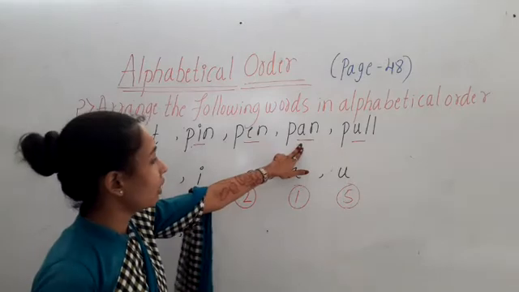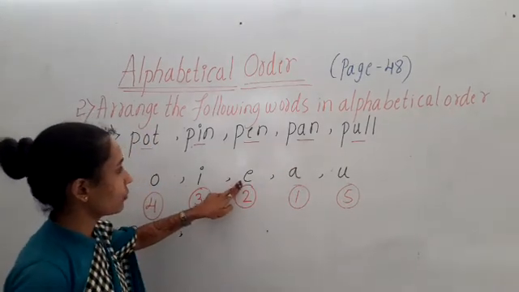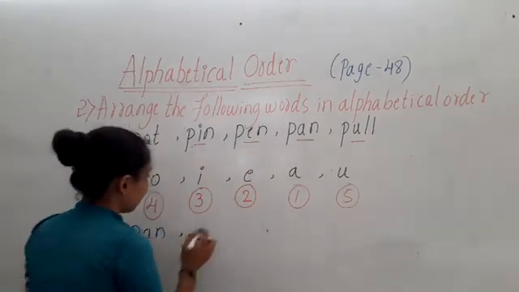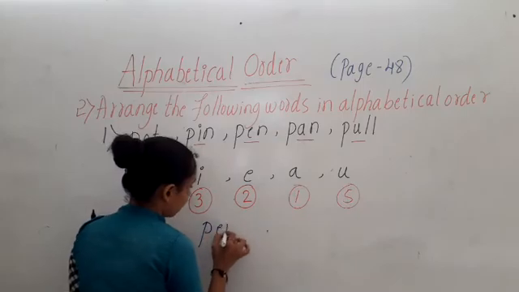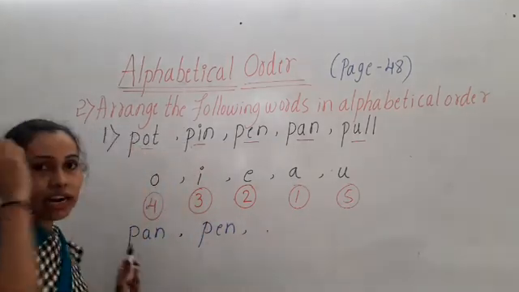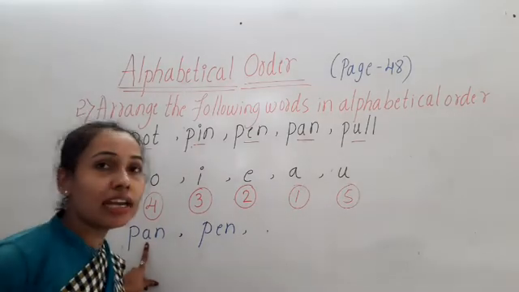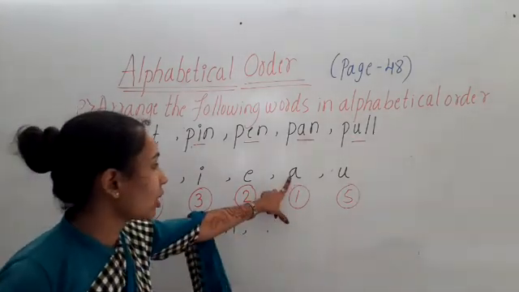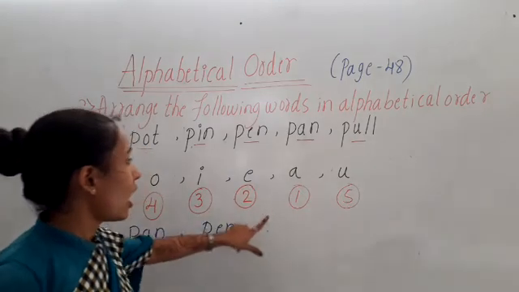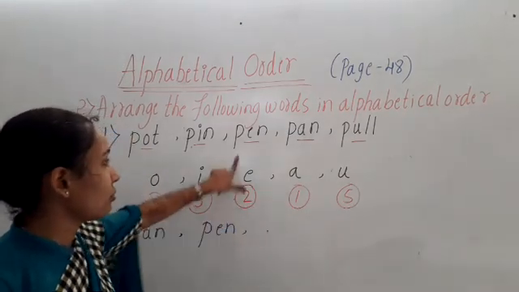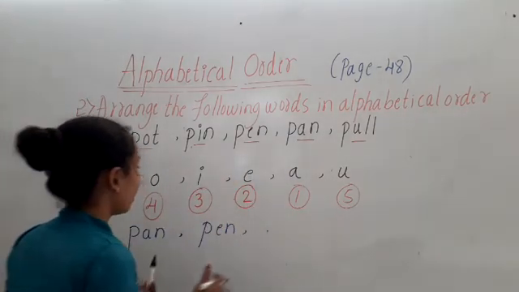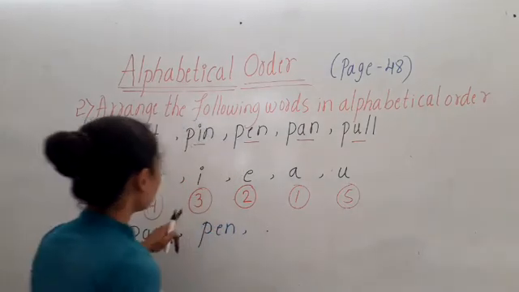Then after A, which letter is there? E. So what do we have to write? P, E, N, pen. Okay, write it down in your textbook, children. Start writing. First we have to write P-A-N, pan, because A comes first. After A we have to write E. P-E-N, pen. After E, what do you have to write?